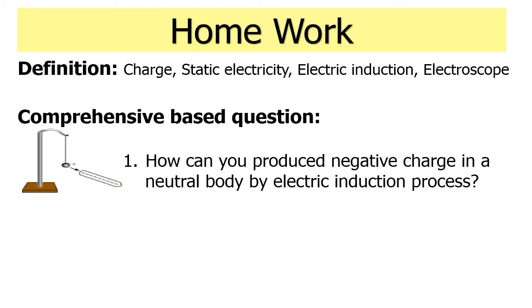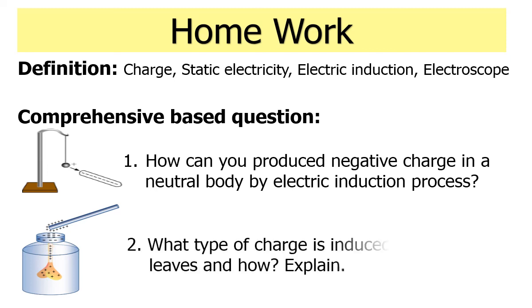So the question is, how can you produce negative charge in a neutral body by the electric induction process? The second question is, you can see here the electroscope and we will take a positively charged body towards the metallic disc. Now the question is, what type of charge is induced in the gold leaves and how?